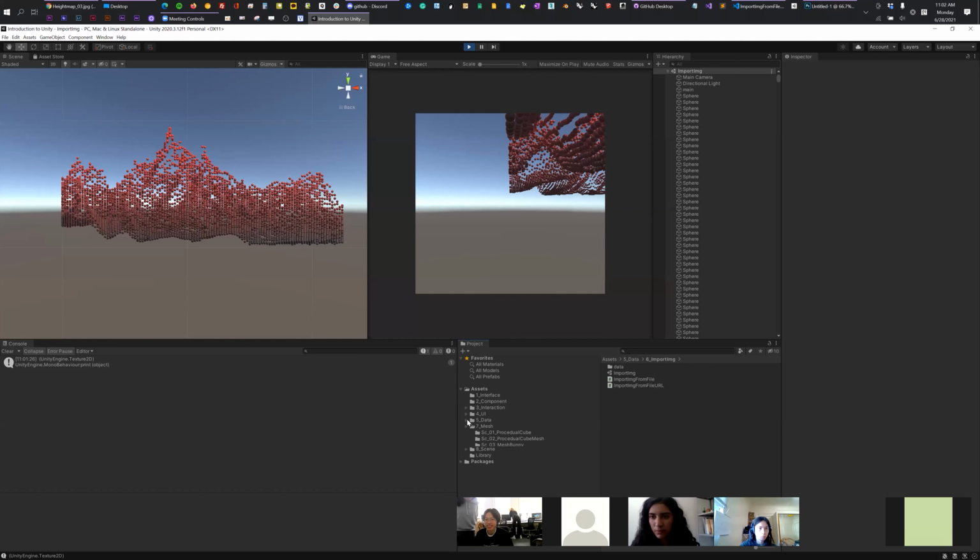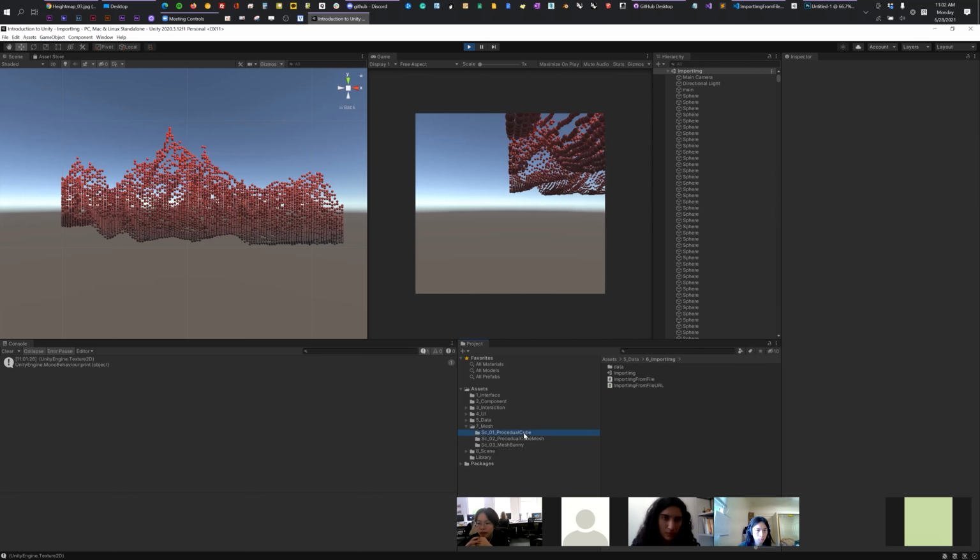Now let me summarize the data section. The data section is more about how to import string data, because string data has different types of structure, like semi-structured, structured, or unstructured data. Based on the structure, we need to parse the string data and convert it to float numbers so that we are able to visualize these numbers by using Unity's built-in shape. In this case, it's a sphere, which is a more straightforward way. We also have the debug way, an easy way of visualizing the data. So this is the most important lesson from the data.